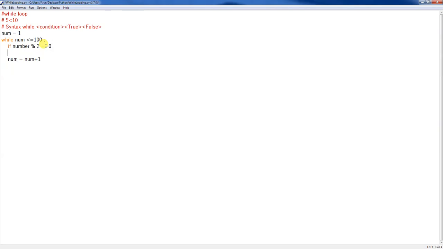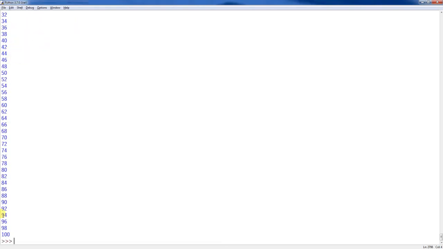So then, put a condition here: print number. Oh, sorry, it's a number, and then keep it in the loop. The incrementer has to be in place. Okay, so I'm going to run this program. Let's assume what the outcome is. I'm going to print the numbers 1 to 100, but now I added additional logic to print only the even numbers. Let me execute that.